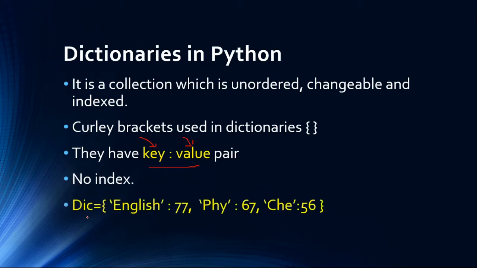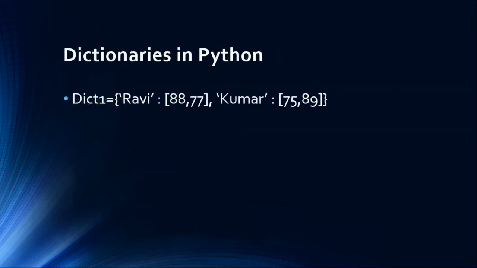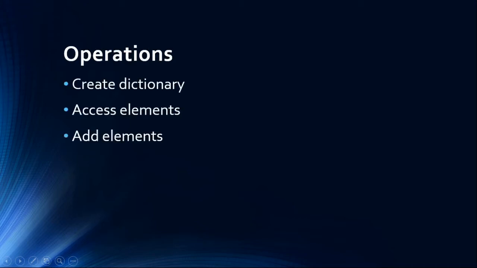This is the syntax to create a dictionary: a variable equal to curly brace and key with quotes, then you need to specify a colon, and mention the value, then a comma to separate these elements. So likewise you can continue. And this is another one, you can create a dictionary in this format also. You can store values even in a list. This is allowed. And these are the operations that we are going to perform now. That is, we are going to create a dictionary, access, add and delete elements.